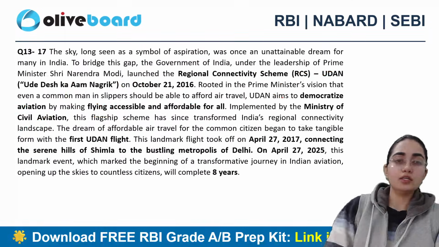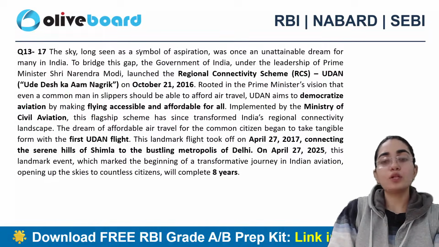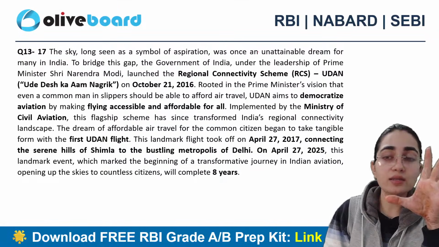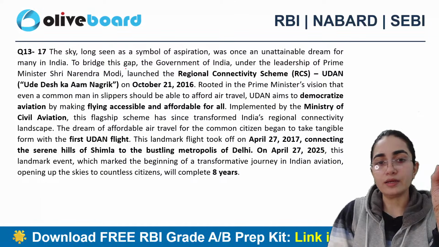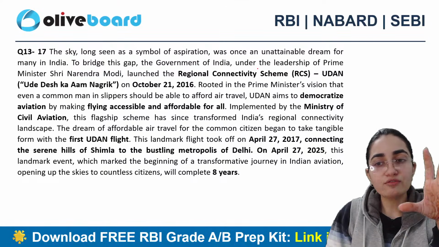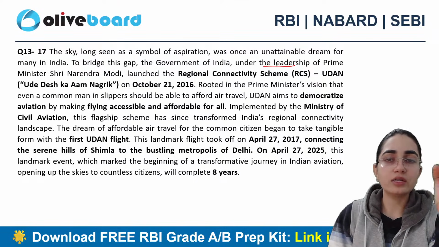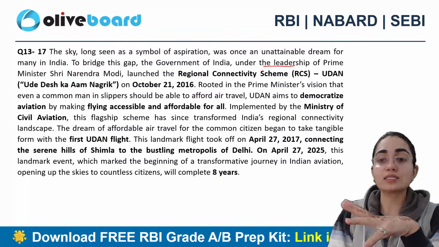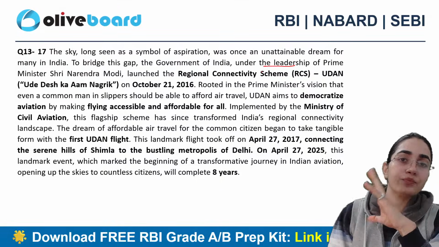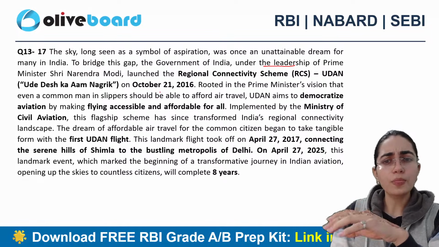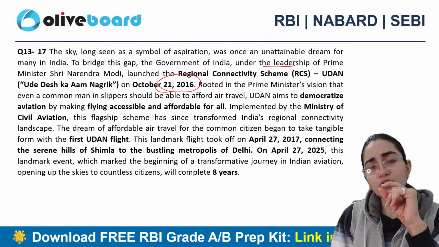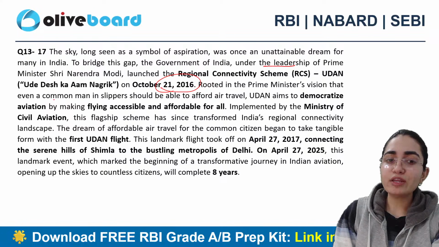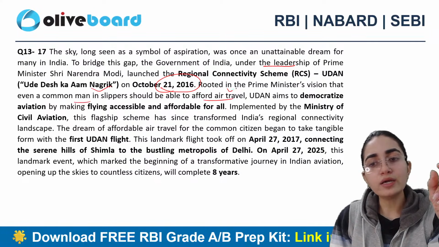All right. Good. So next question says the sky, long seen as a symbol of aspiration, was once an unattainable dream for many in India. To bridge this gap, the government of India, under the leadership of Pradhan Mantri Narendra Modi ji, launched one initiative which is Regional Connectivity Scheme, Ude Desh Ka Aam Nagrik, and that is specifically for the aviation sector to grow. In October 2016, it was launched, rooted in the Prime Minister's vision that every common man in slippers should be able to afford air travel.